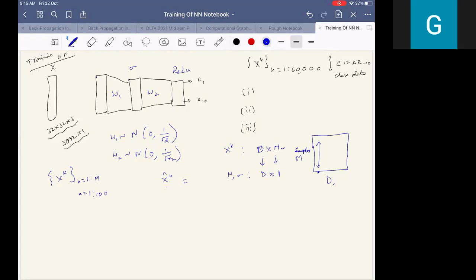So xk hat now is equal to xk minus mu by sigma, where mu is also d cross 1 and sigma is also d cross 1. And for each of the samples we are doing k equal to 1 to m. I hope you all understand this notation. This is what we are doing in batch normalization, fine.